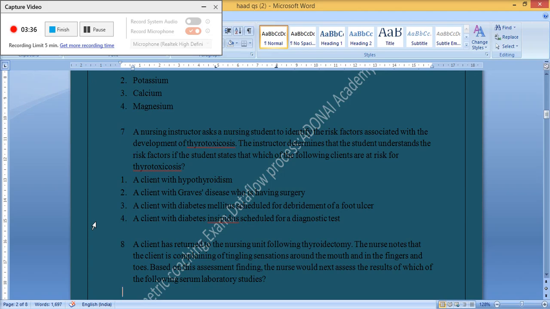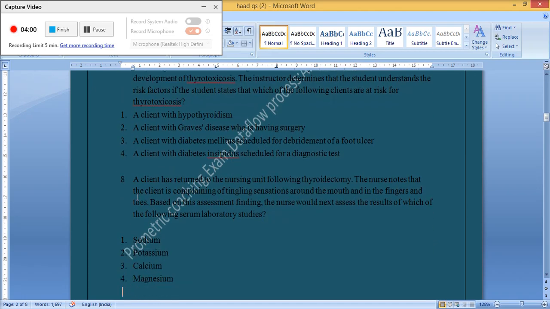A client with Graves' disease who is having surgery. 3. A client with diabetes mellitus scheduled for debridement of a foot ulcer. 4. A client with diabetes insipidus scheduled for a diagnostic test. The correct answer is 2. A client with Graves' disease who is having surgery.